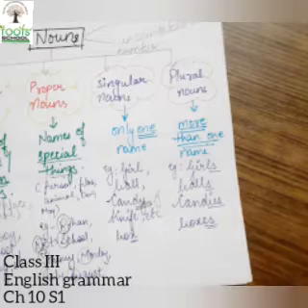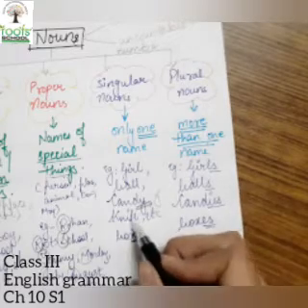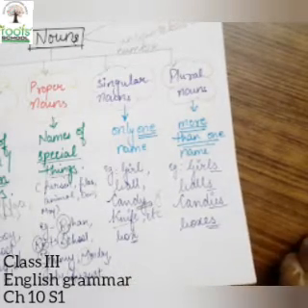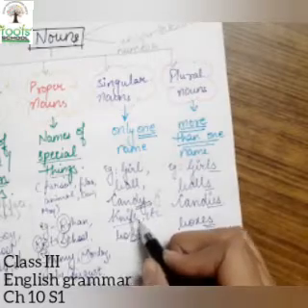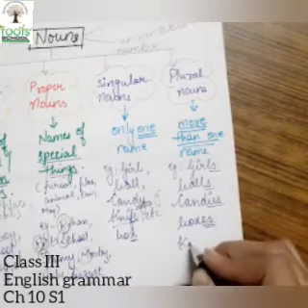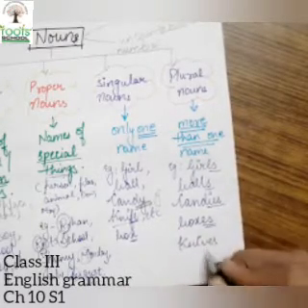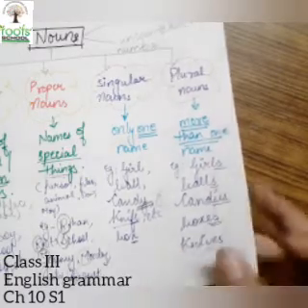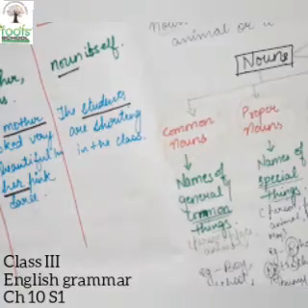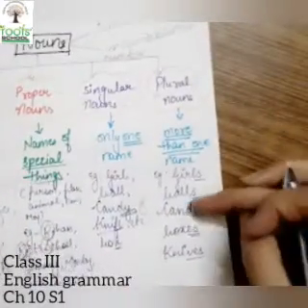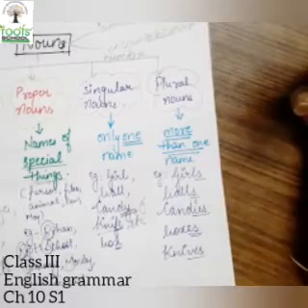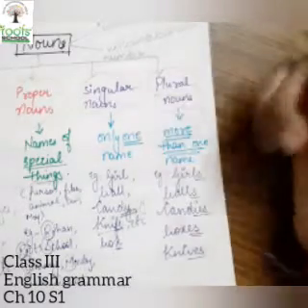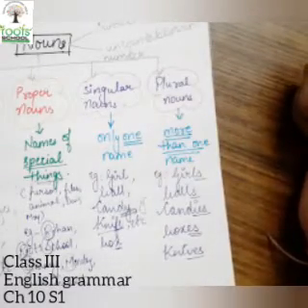Now there are some more nouns that entirely change. For example, knife. So FE is removed and VES is added. Okay. Now there are more nouns which on changing to the plural form entirely change into another word.